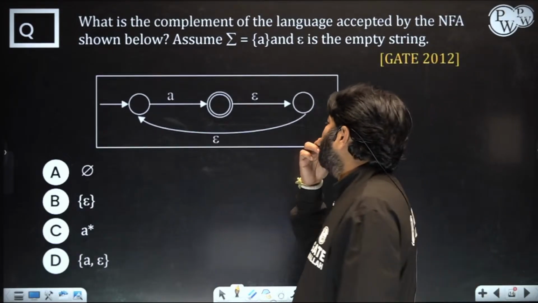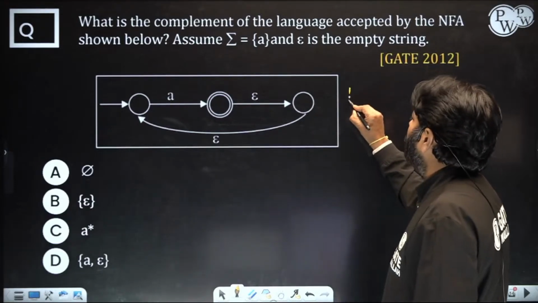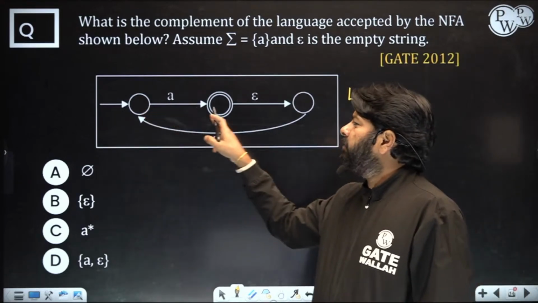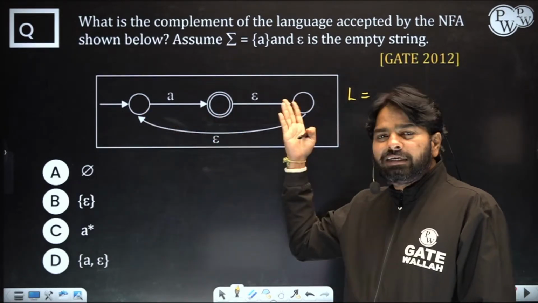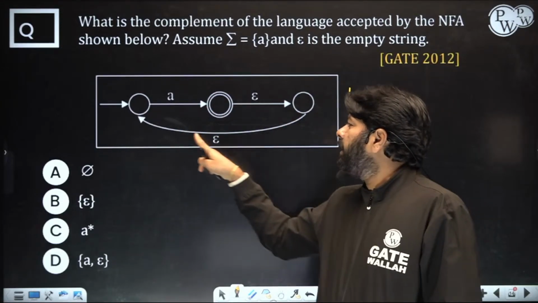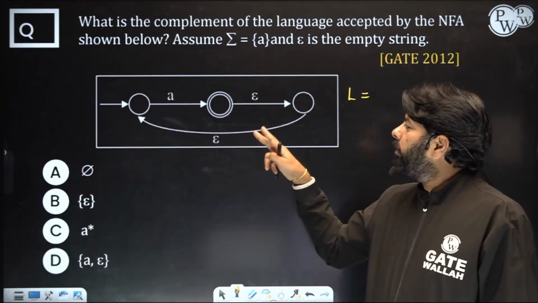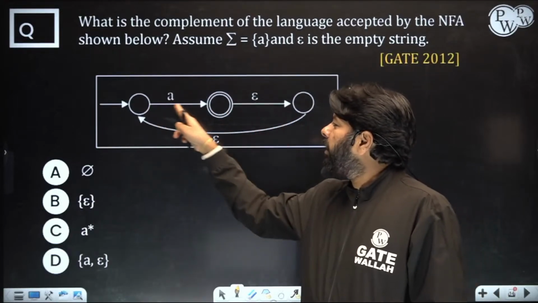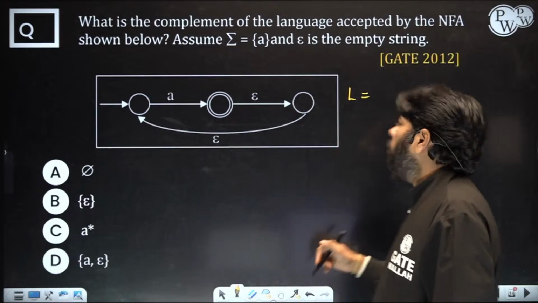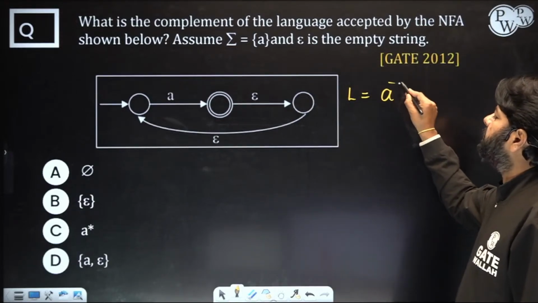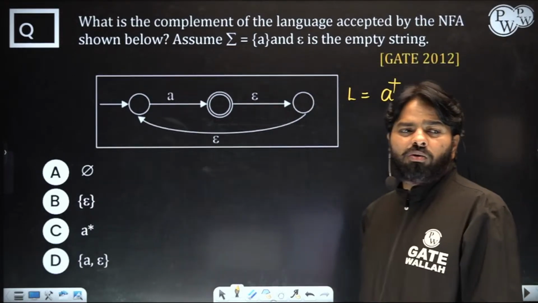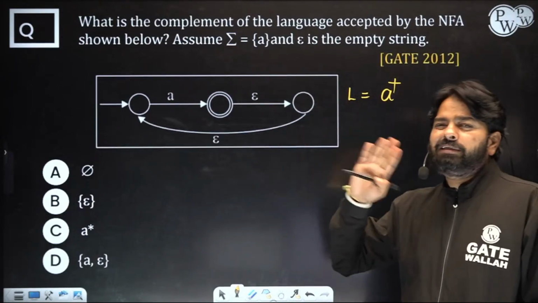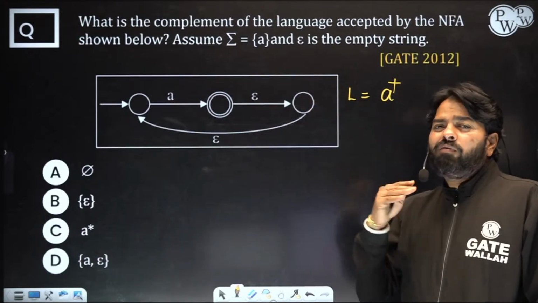Now look at this. What is the language? You need to identify what is the language for this. A is accepted, and then if you look at any other string, A followed by A, it's double A. Triple A also you can accept. A, epsilon, epsilon, again A, again A. So except epsilon, everything else is accepted. That's A plus. All the strings over A are accepted here, except epsilon.